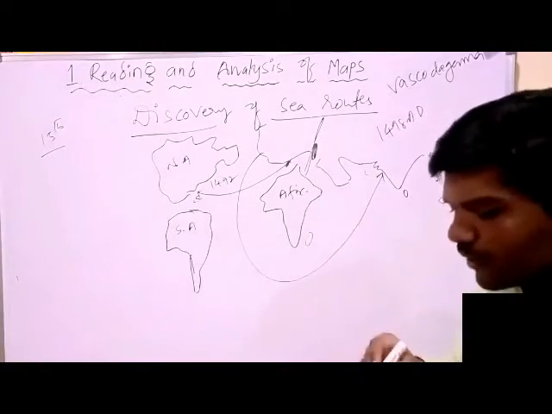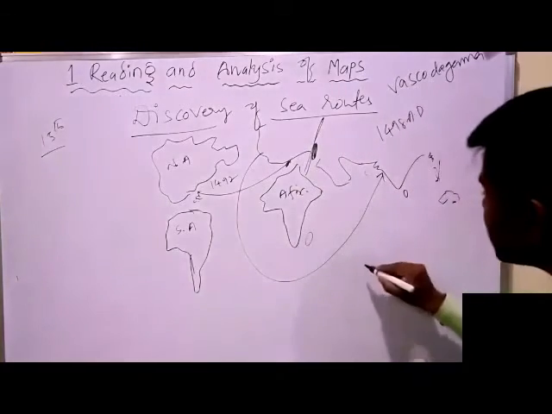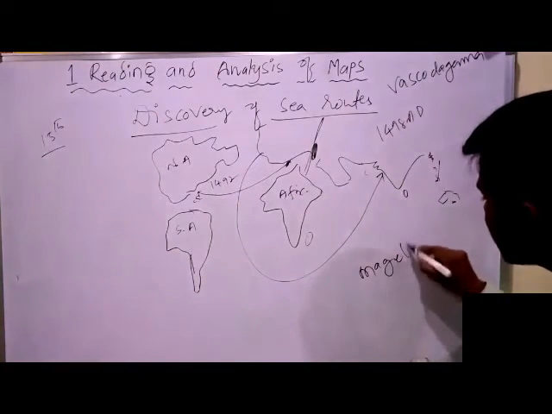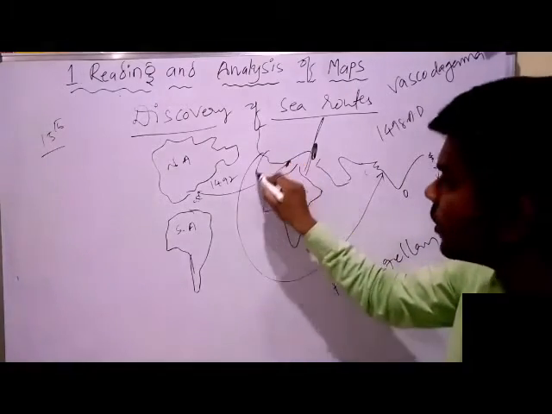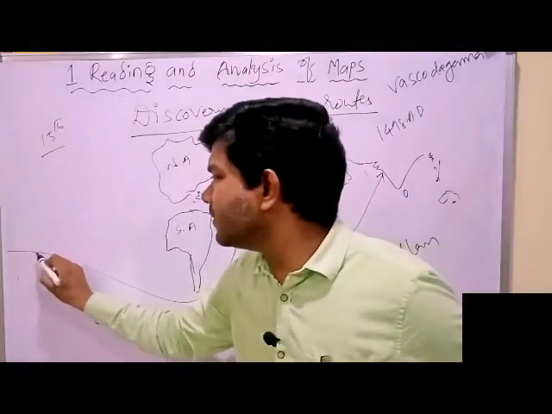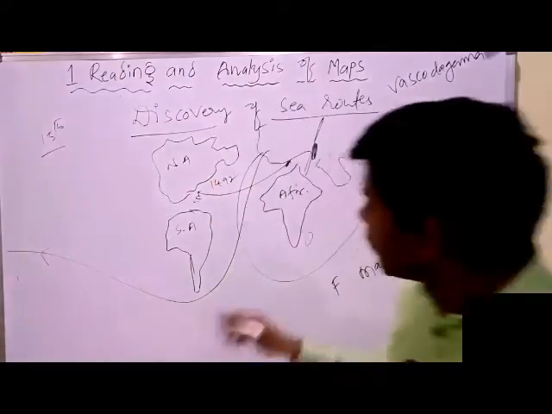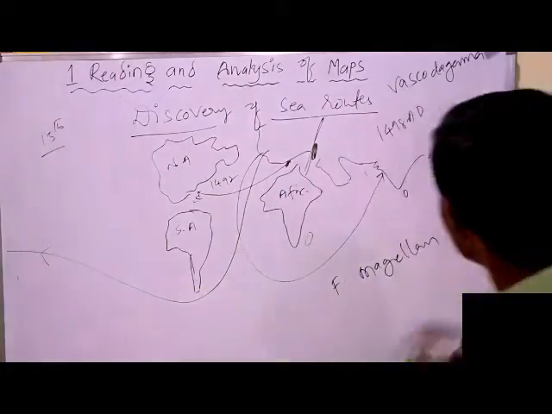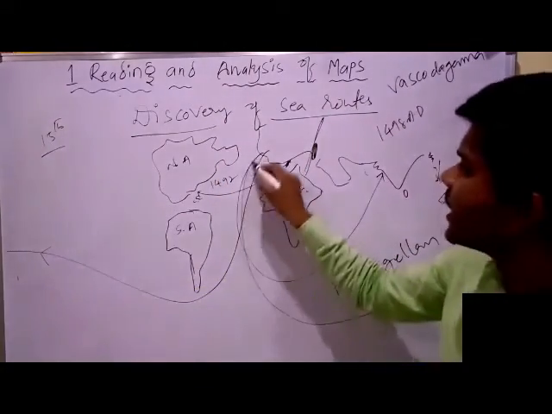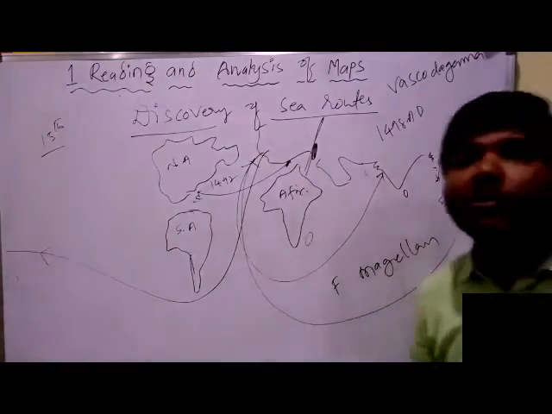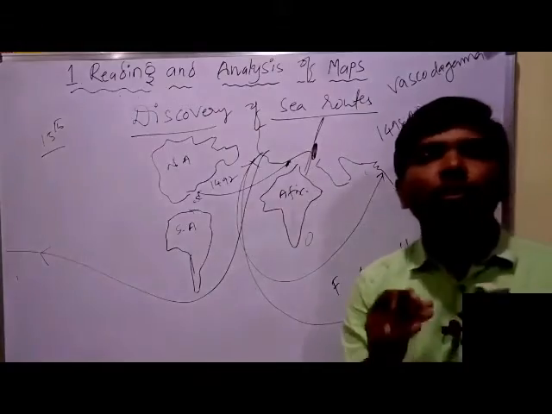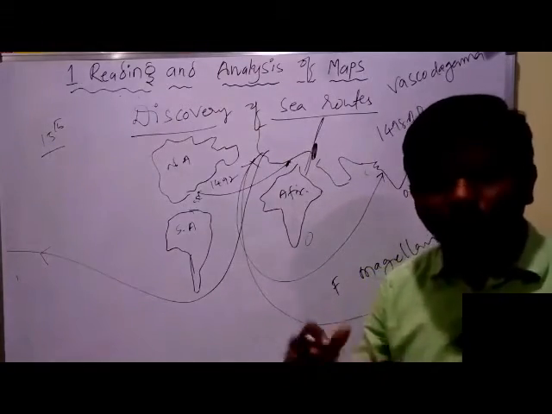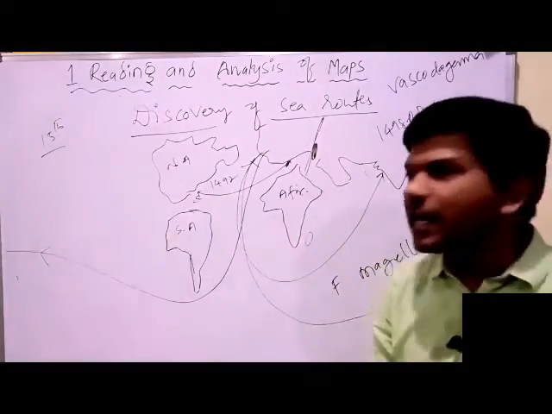Because of one person, Ferdinand Magellan. Ferdinand Magellan started his journey from this side, went this way, and finally reached the same place from the other side. So how is it possible? From this example we got to know that it was not a flat disc. It was a spherical shape, like a ball.